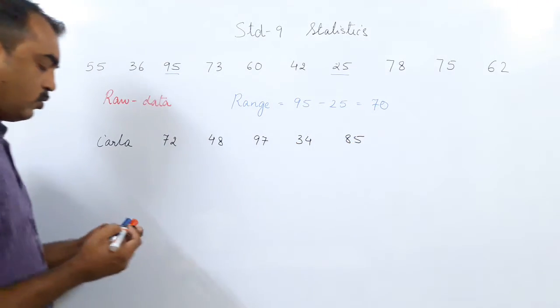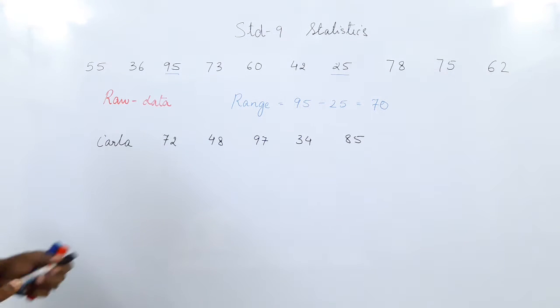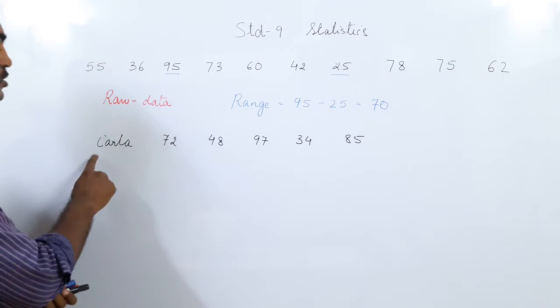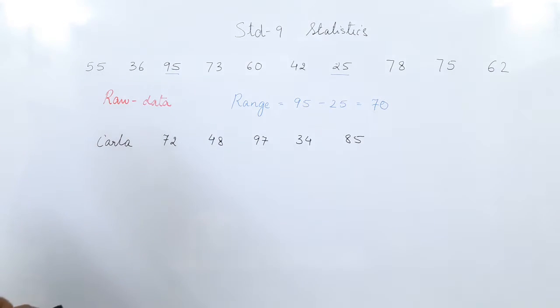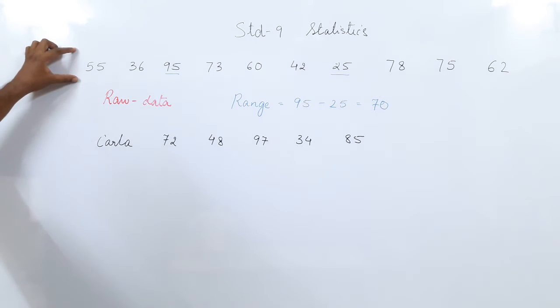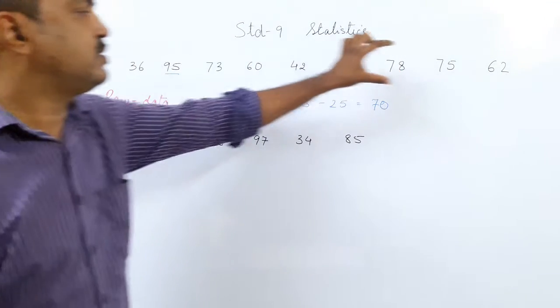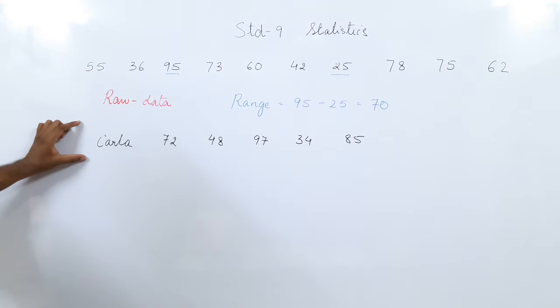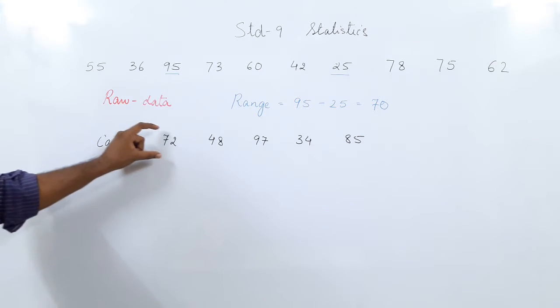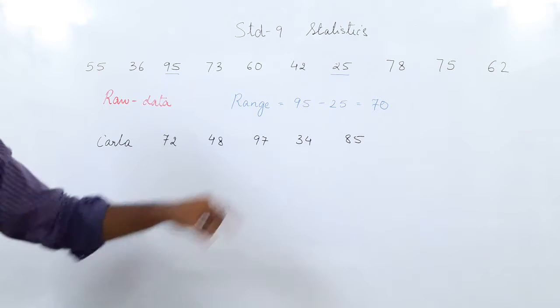These are marks out of 100 on the 5 tests Carla gives in the whole year. Now you see the difference. These were the marks of 10 different students in one test, and this is the marks of Carla in a maths test throughout the year, 5 different marks.